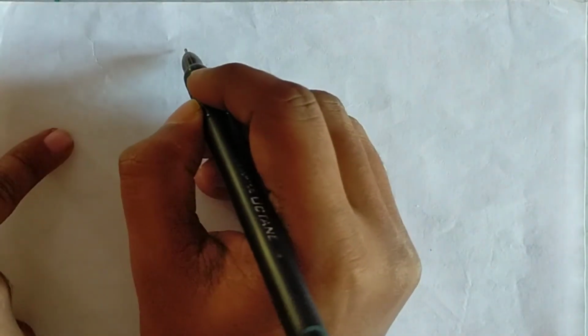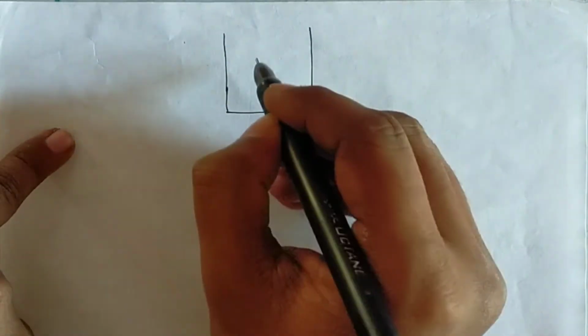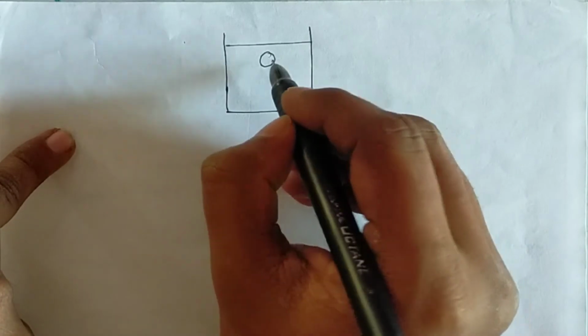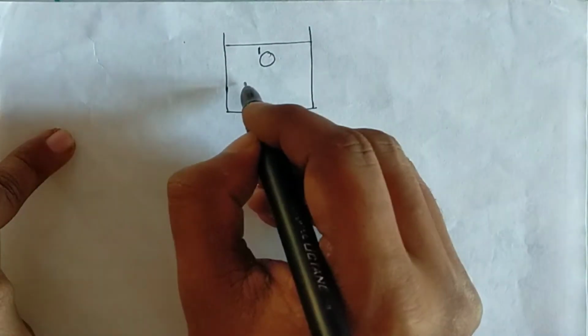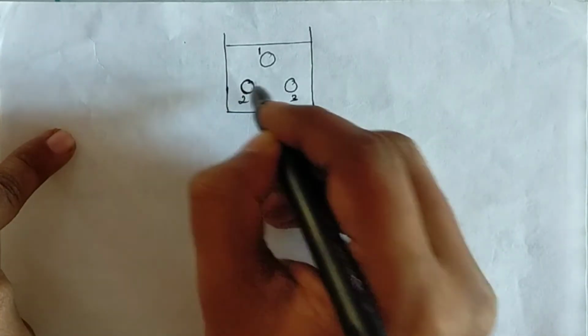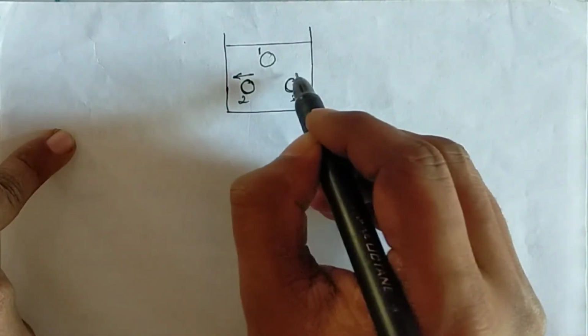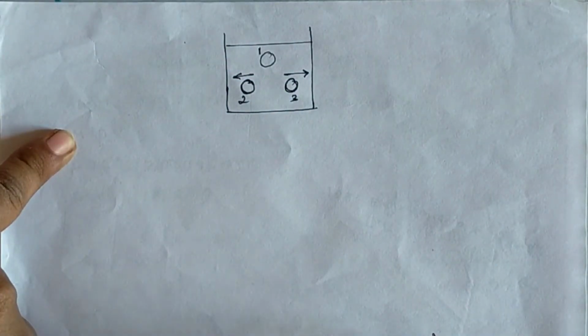Okay. Now the next reason for having a broad peak is Doppler broadening. So what is Doppler broadening? Suppose there is a sample here. There is one particle which is in a rigid state. This is number 2 molecule. This is number 3 molecule. So this molecule is moving in this direction, and this molecule is moving in this direction.